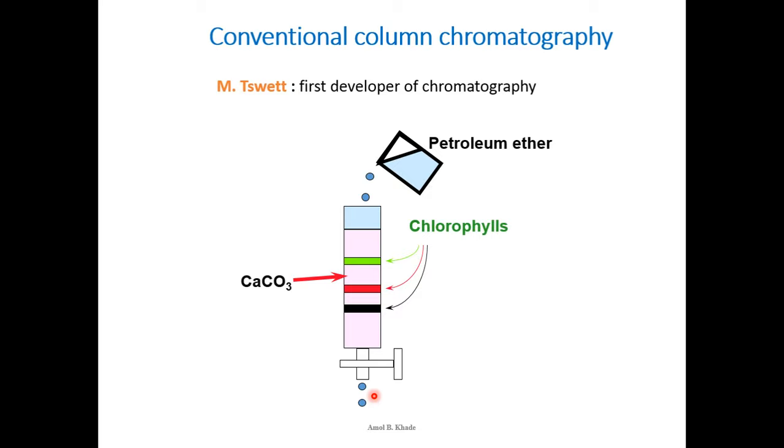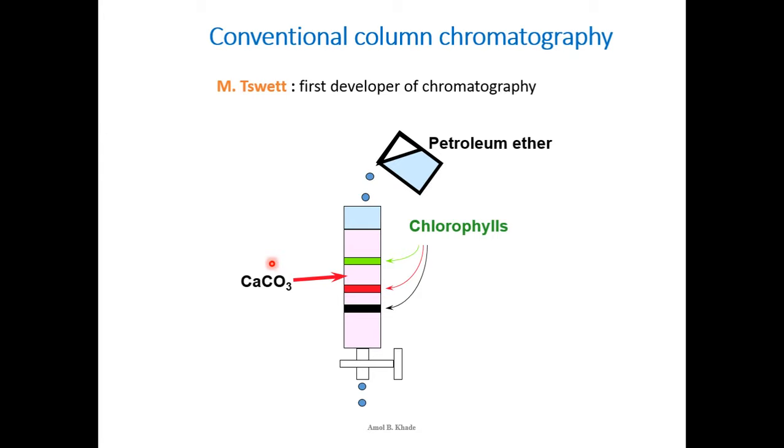Then you have to run a TLC, compare with the crude or the standard, and then isolate those compounds. That makes it quite tedious and difficult. Of course, by practice and skill you can perform column chromatography in a better way, and that is what is done nowadays in research labs also. But it has limitations. The major limitation is the time, and another is the levels at which we can separate the compounds.